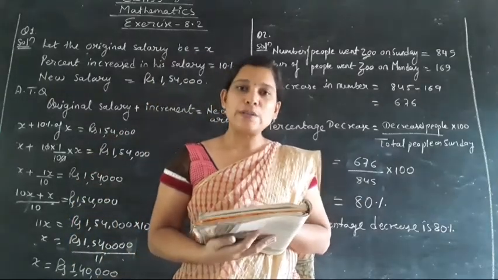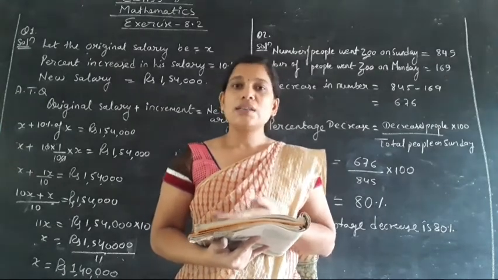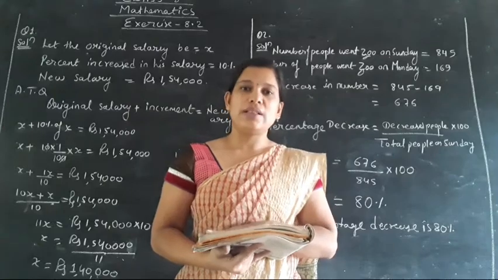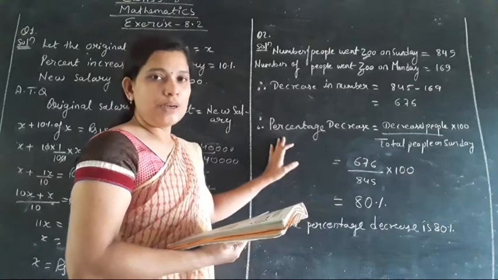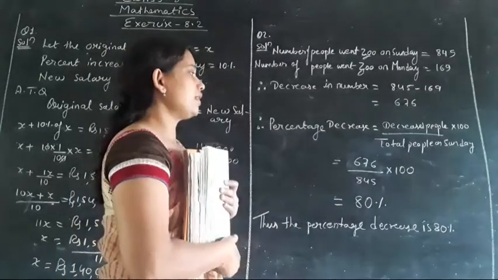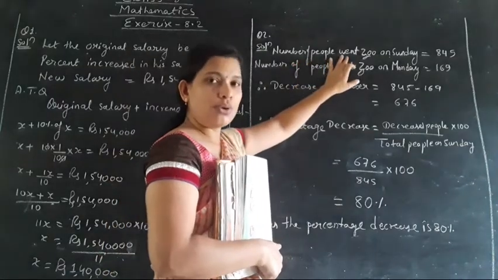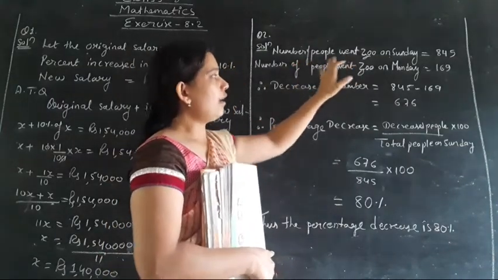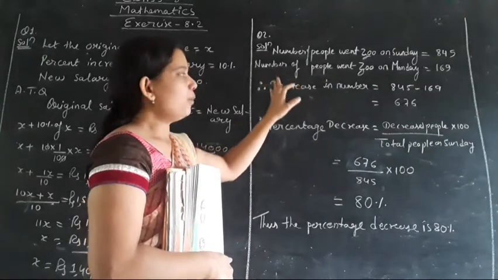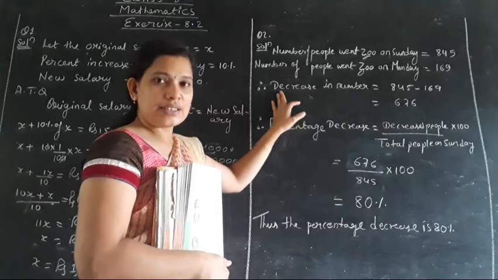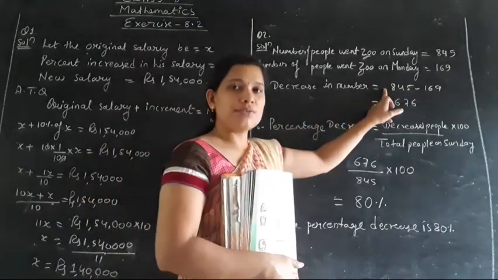So here in the question we have to find the percent decrease. Why do we have to find the percent decrease? Because the number of people who went to the zoo on Sunday decreased on Monday. That's why. So here the question says to find the decrease in the number of people. Okay, so the decreased percentage we have to find out. So for that, the number of people who went to the zoo on Sunday is 845, then the number of people who went on Monday is 169. So how much is the decrease in the number of people? The decrease will be 845 minus 169.